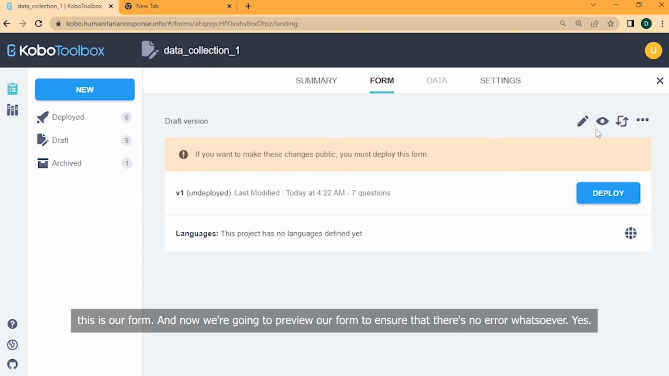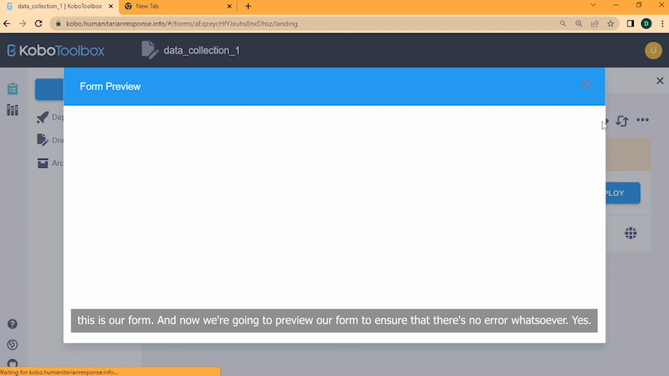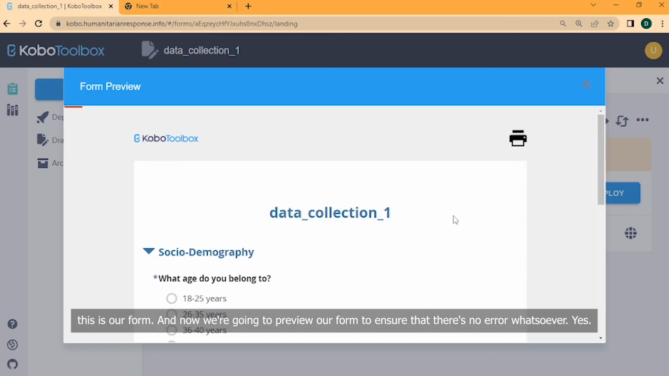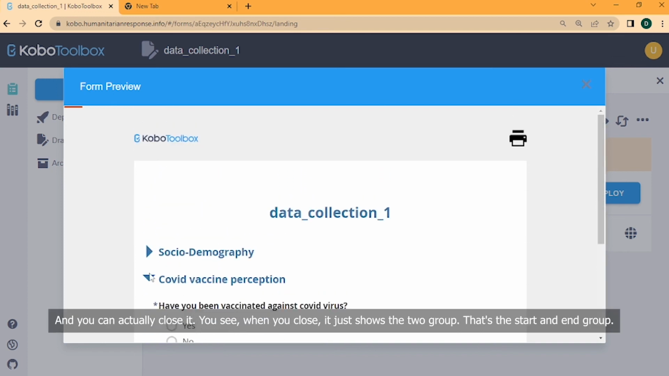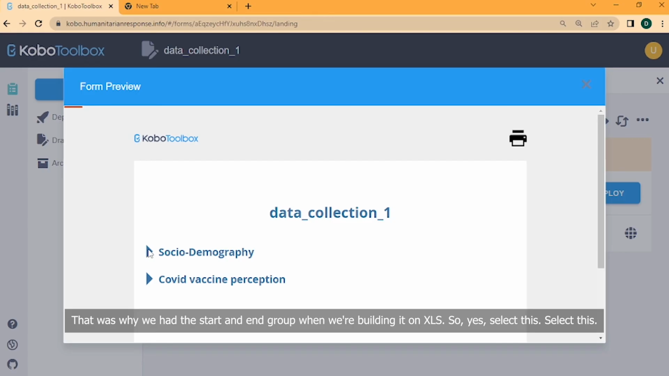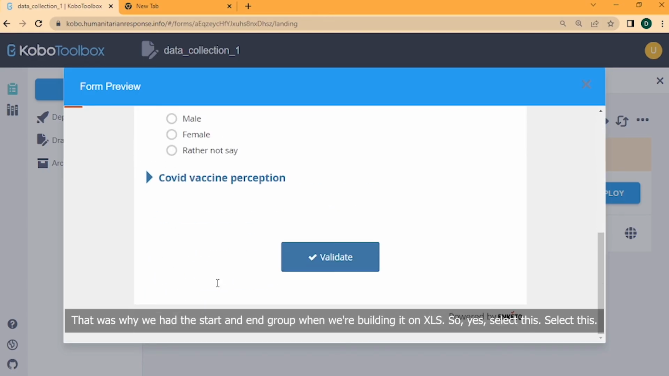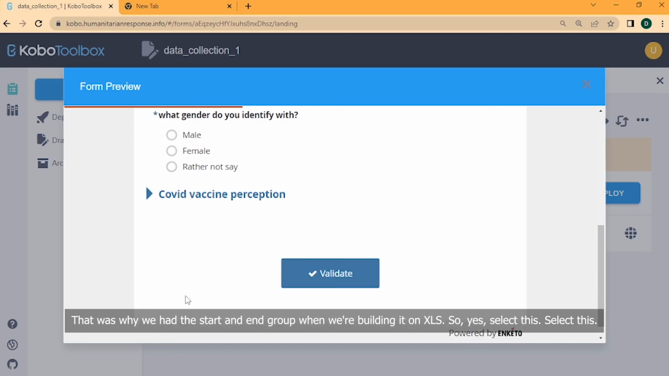Okay, so this is our form. And now what we're going to do, we're going to preview our form to ensure that there is no error whatsoever. So this is it. You see, data collection. It shows the socio-demographic, that's the group. And you can actually close it. When you close it, it just shows the two groups, that's the start and end group. That was why we had the start and end group when we were building it on XLS.